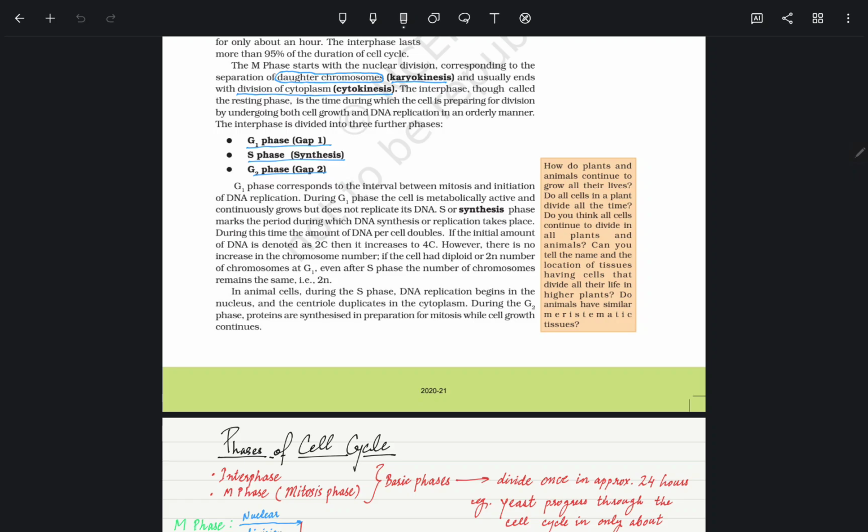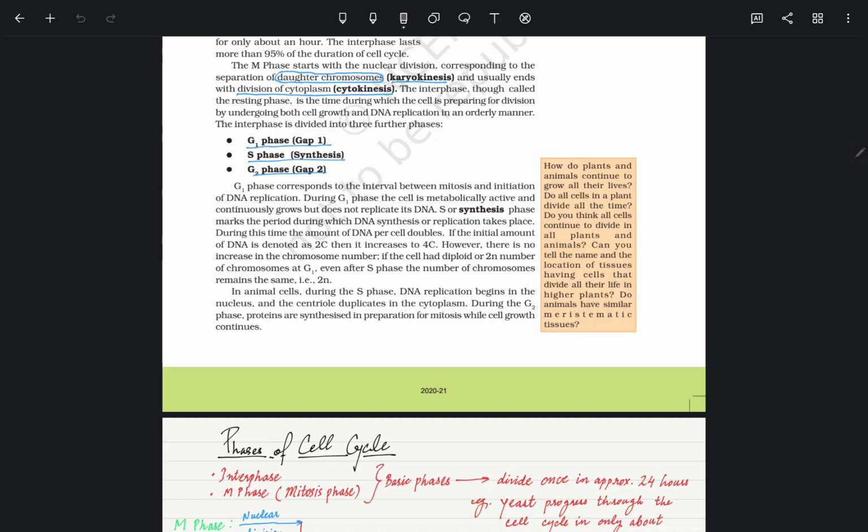If the cell had a diploid or 2n number of chromosomes at G1, even after S phase the number of chromosomes remains the same, 2n. In animal cells, during the S phase, DNA replication begins in the nucleus.